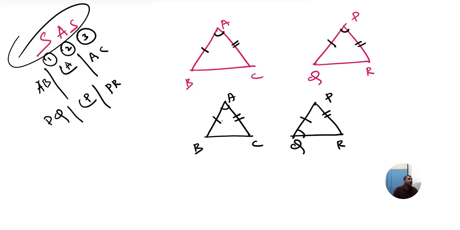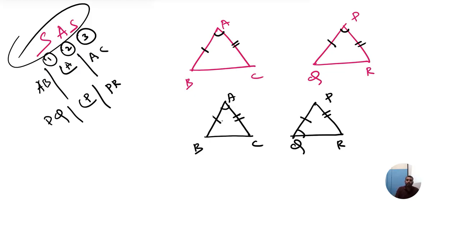Are these two triangles congruent? Quick, I need a quick response. Can I apply SAS here and prove the triangles are congruent? How many of you say yes? Please raise your hand. These two triangles are congruent.